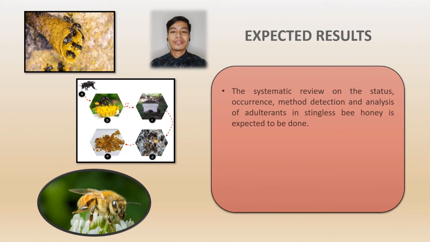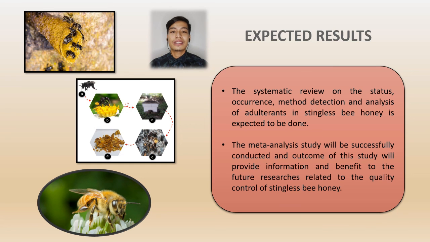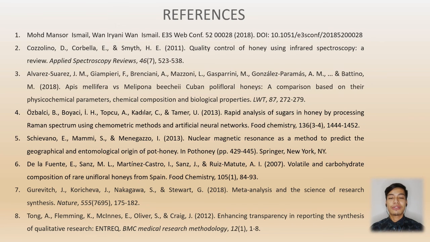For the expected results, the systematic review on the status, occurrence, method detection and analysis of the adulterants in stingless bee honey is expected to be done. Second, the meta-analysis study will be successfully conducted and the outcome of this study will provide information and benefit to future research related to the quality control of stingless bee honey. These are the reference lists for this slide.